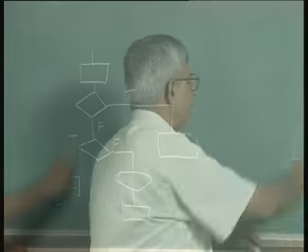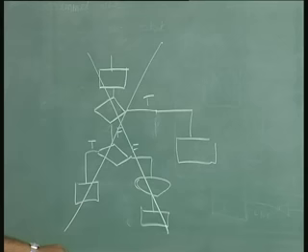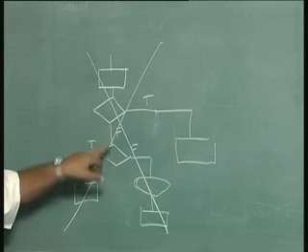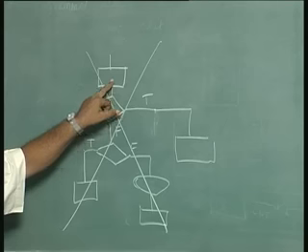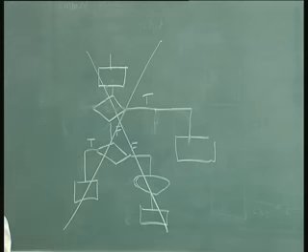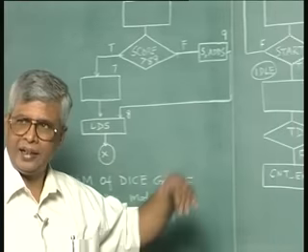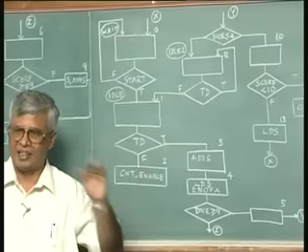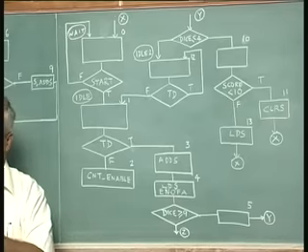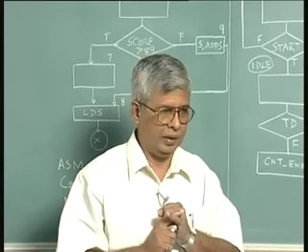But this is not allowed for a microprogram approach. In a microprogram approach, I need to have only one qualifier. For example, I cannot have two qualifiers tested in this state. This is okay, but if it is false, you should go to another state. Only then the next address can be true address or false address. The next address has to be either a true address or a false address. So, that is what I mean by redrawing. The controller for the dice game has been redrawn, keeping in mind I can only test one qualifier at a time in a given state.